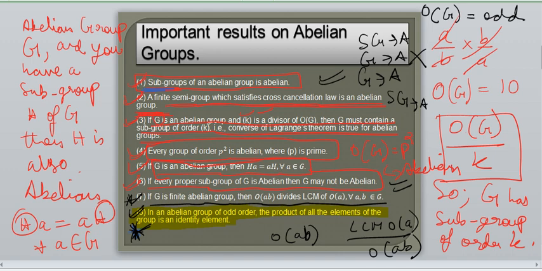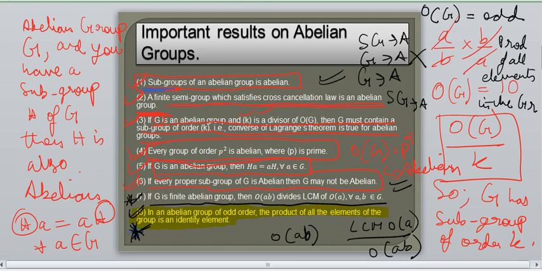So if you multiply all the elements, the product of all the elements in the group is the identity element.